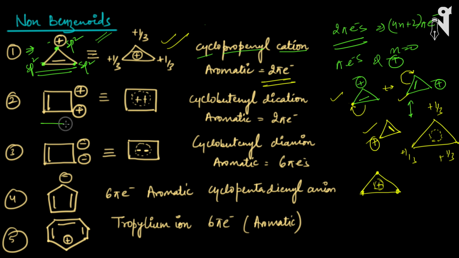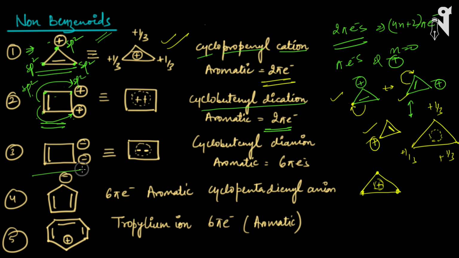Now again another molecule. This double bond is in conjugation with this plus charge, and this double bond is in conjugation with this plus charge also. So yes, there is close conjugation. When we do resonance, these plus charges will move onto each and every carbon, and the double bond will also rotate in the molecule, hence I represent it with a dotted circle and 2 plus charges. 2 plus charges because both of these plus charges are distributed over all the carbons. This is called the cyclobutenyl dication. Is it aromatic? Yes, it has 2 pi electrons. Every carbon is sp2, and there is close conjugation, so this makes it an aromatic compound.